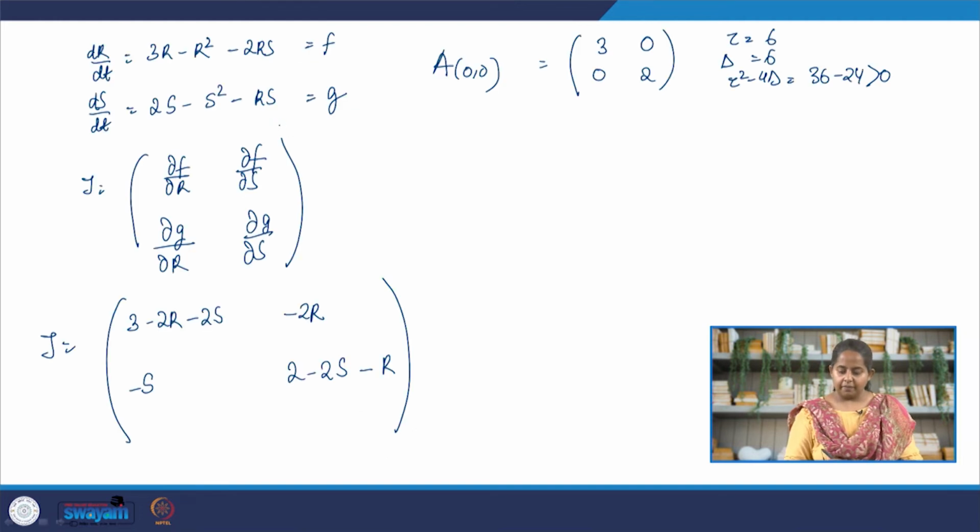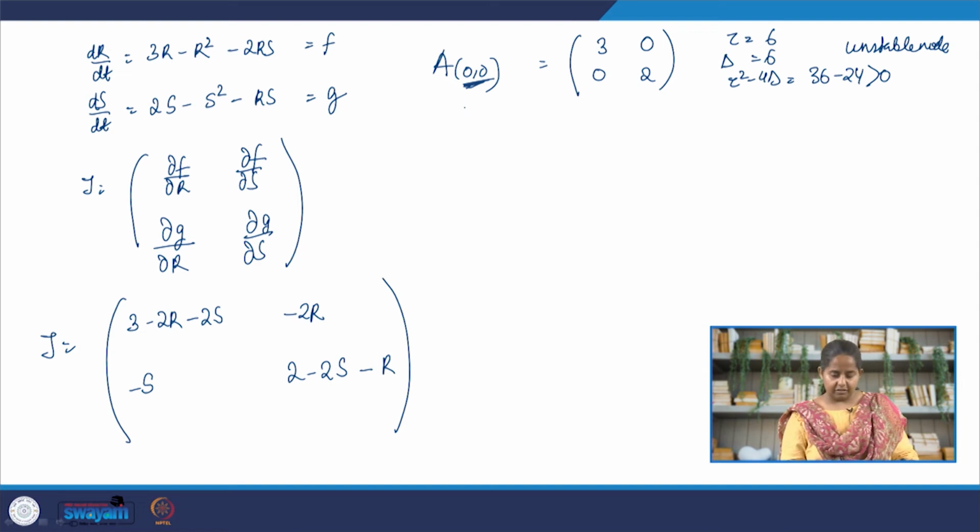an unstable node. Right here you can already understand why this is an unstable node, because when we are in the neighborhood of this unstable node, if we have 2 sheep, 2 rabbits, which is a small number of sheep and rabbits for an ecosystem, their tendency is to move away from 0 0, because life wants to go on. So the sheep and the rabbits will multiply. So no wonder 0 0 is an unstable node.